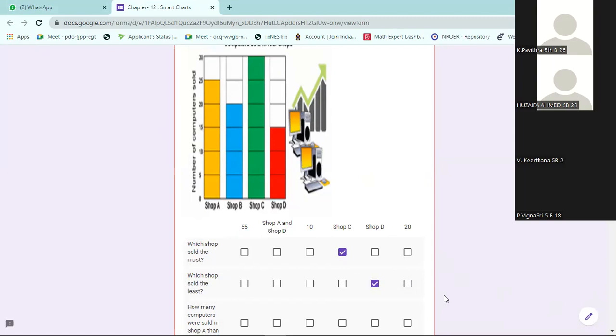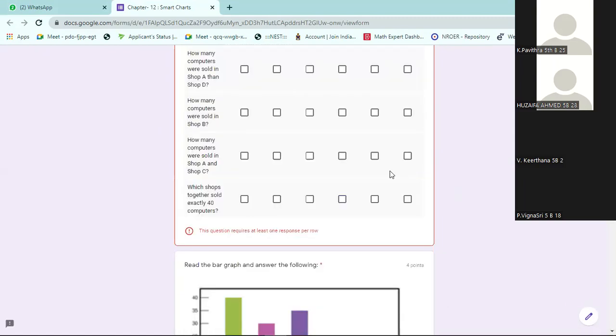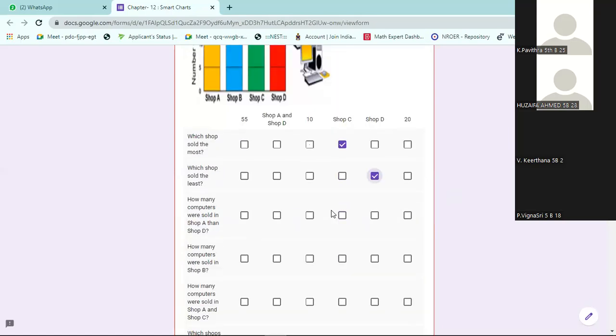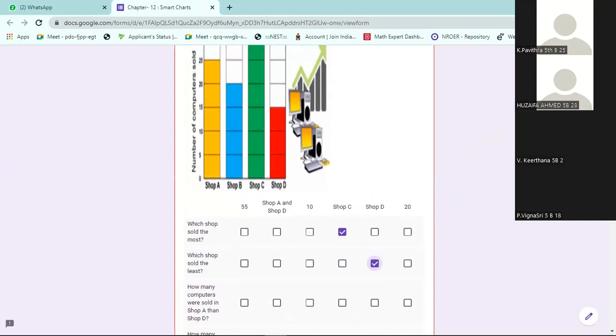How many computers were sold in shop A? Then shop D. What is the difference of A and D? Shop A 25, shop D 15. 25 and 15. What is the difference? 10, sir. 10 computers. 10 computers is the answer.